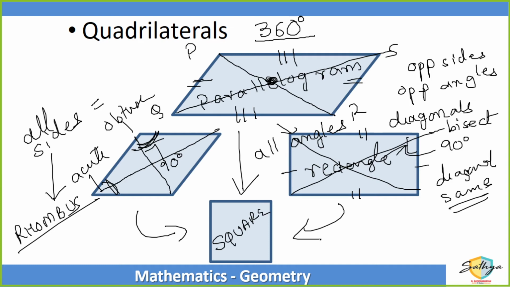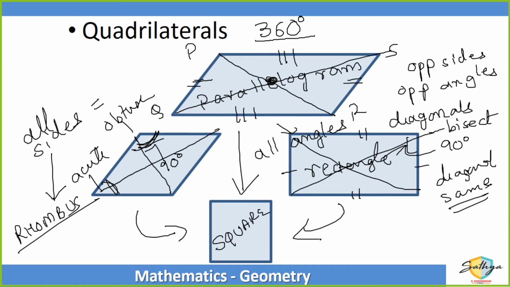Like a parallelogram, opposite sides are parallel and equal. Like a rhombus, all sides are equal. Like a rectangle, all angles are equal. The diagonals bisect each other in half. The diagonals are equal in length, and the diagonals cut each other at 90 degrees.